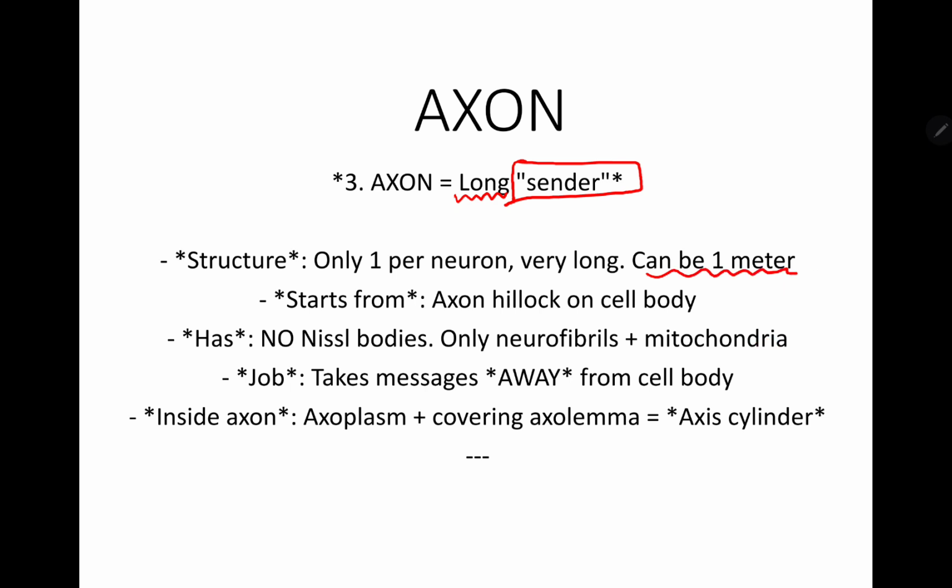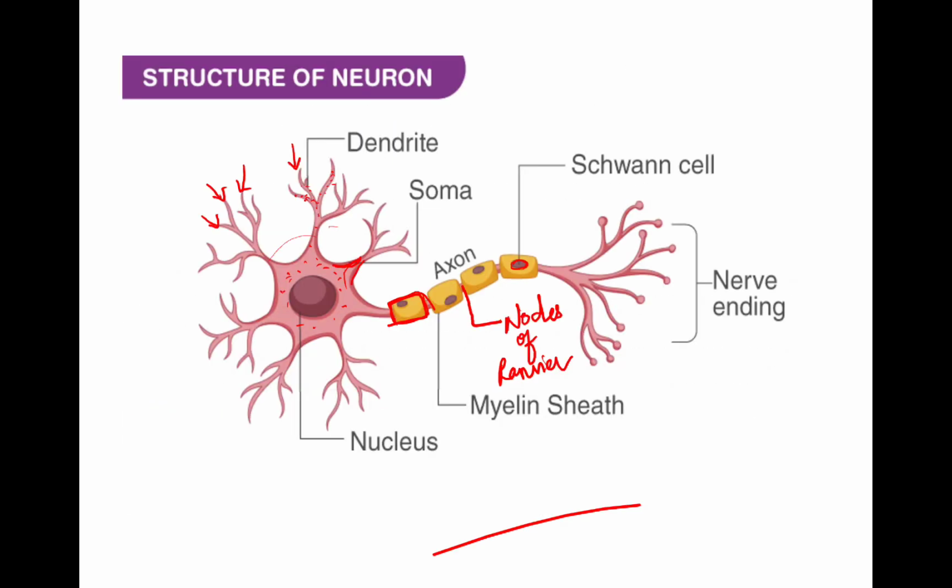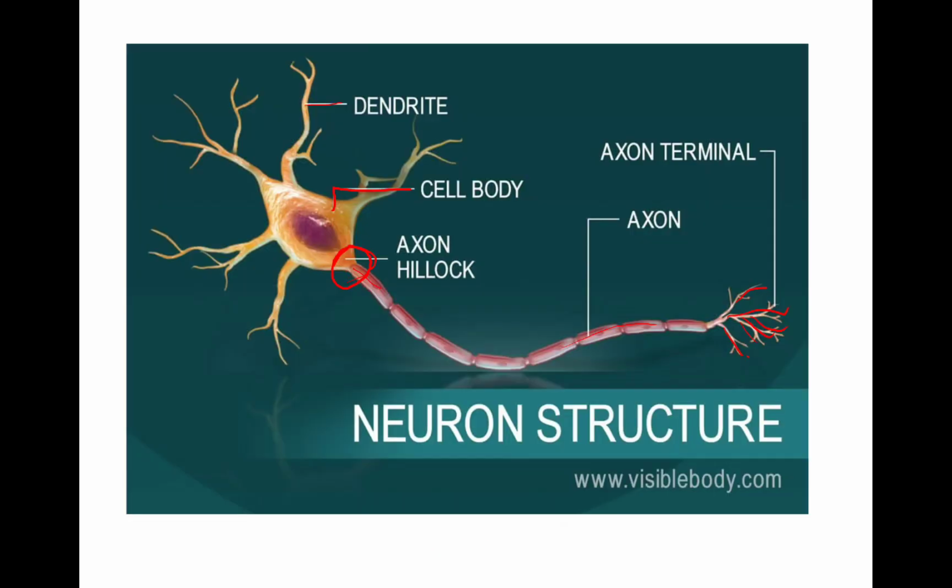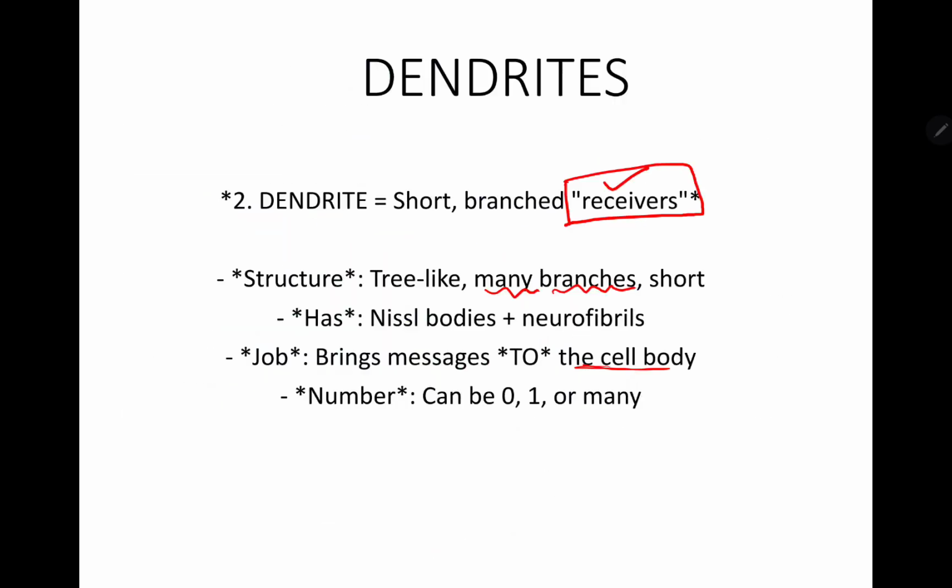It starts from the axon hillock on the cell body. Now this is the axon hillock. This is the axon we were talking about. It is very long, approximately 1 meter. It starts from the axon hillock.